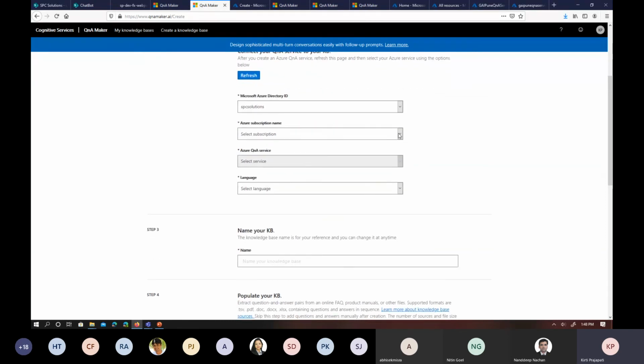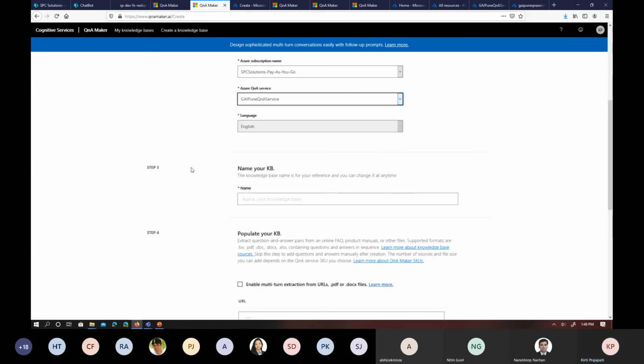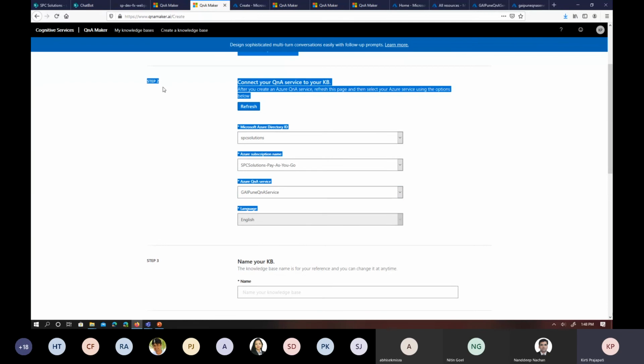Here it will display your subscription, and in the Azure QnA service drop-down, you will have the services which have been created in step one. I am using this GAI Pune QnA service for this demo, and you have to select the language. There are a number of languages available. I have selected the language as English. So this is for step two.